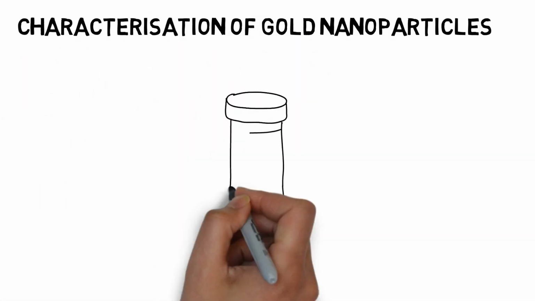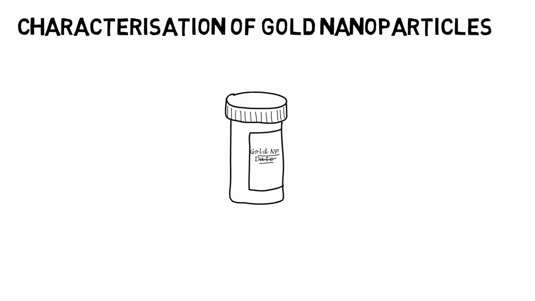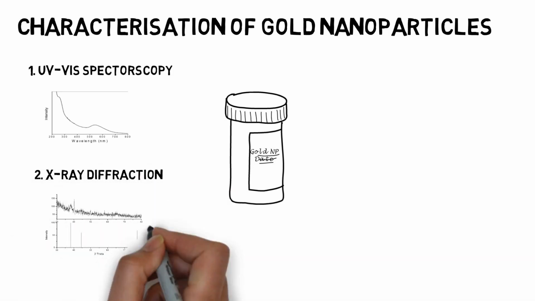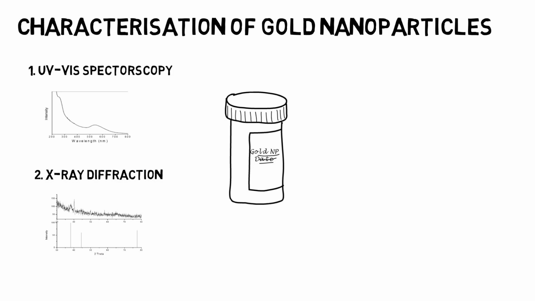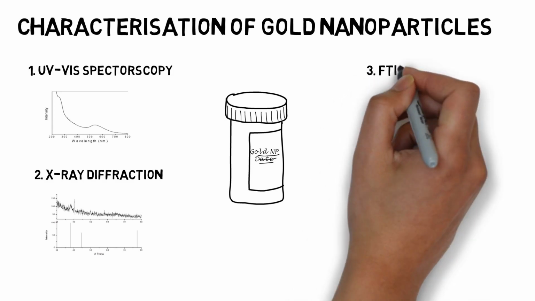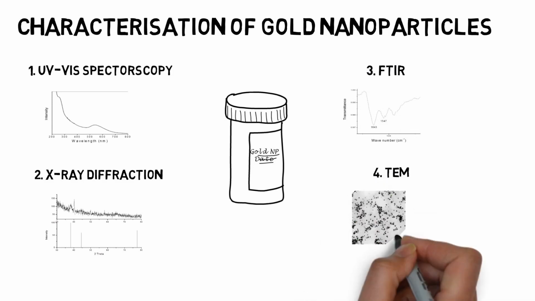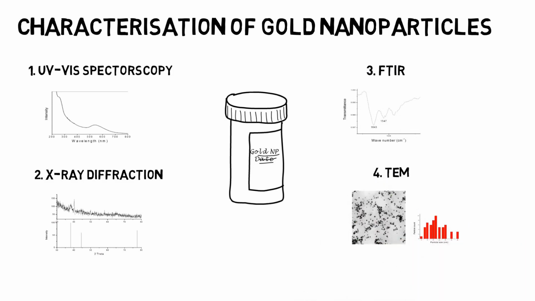In the powder form, these gold nanoparticles are characterized using different techniques such as UV visible spectroscopy, which gave a peak at 540 nanometer, confirming the presence of gold nanoparticles. Also the XRD data matched with the reference of gold nanoparticles. The presence of protein coating around these nanoparticles is confirmed by FTIR, and the shape and the number density is found using